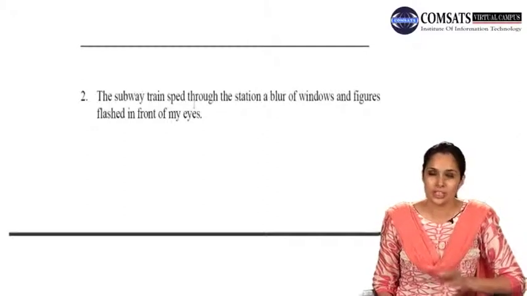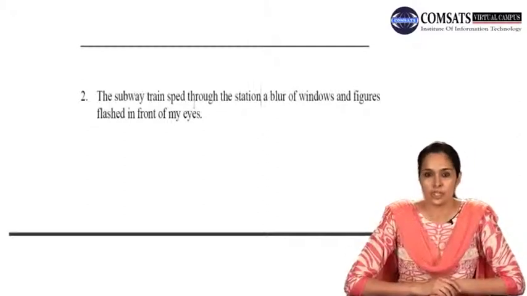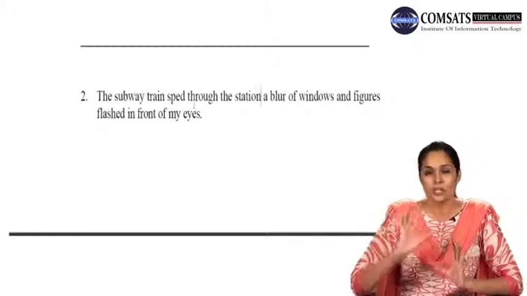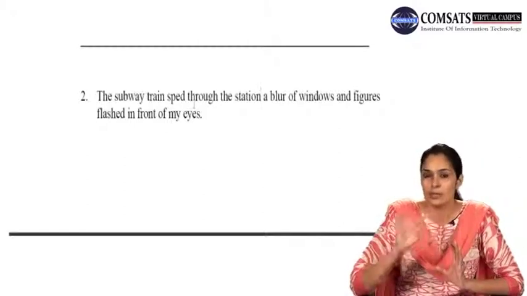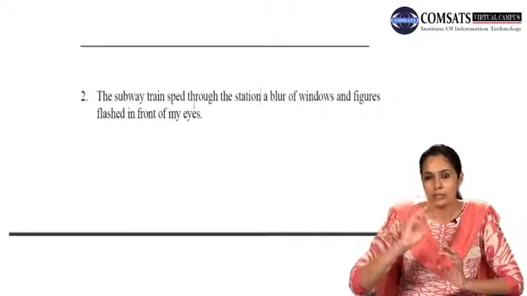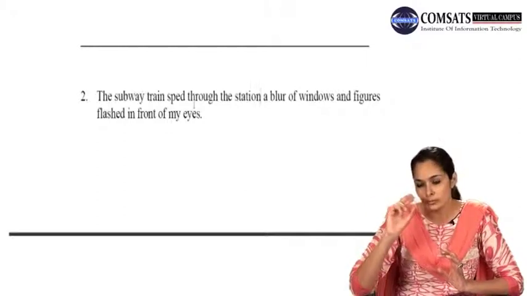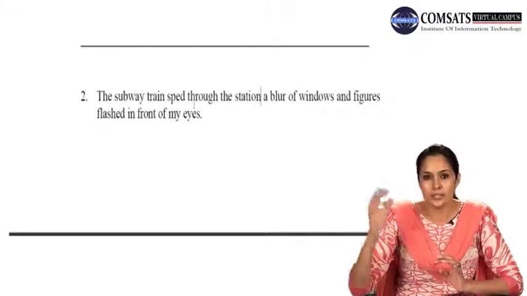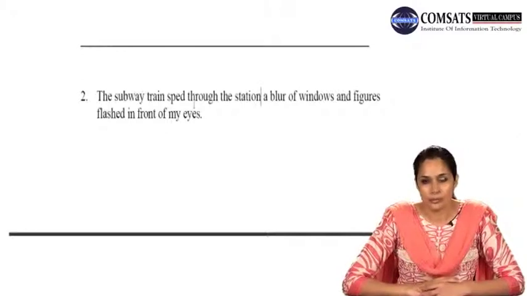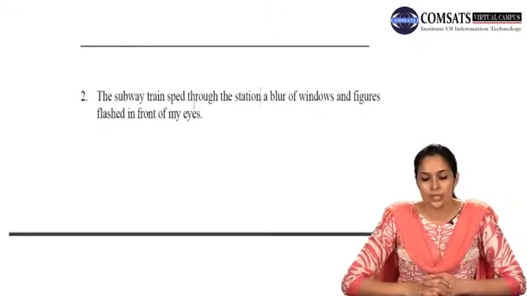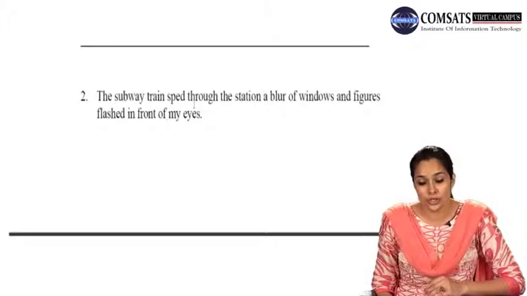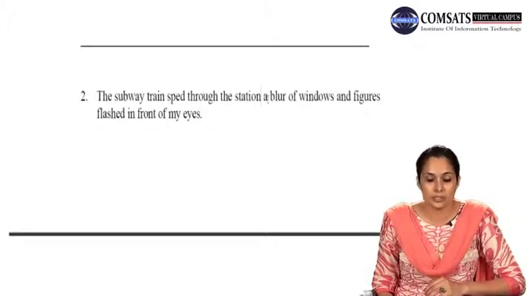Now this person is talking while standing at the subway station, and when the train leaves, from a distance it's a kind of a blur, like a ghost moving, and there is a blur of windows and figures, and people, as the train is moving. So here our first thought ends and the second begins with a blur.